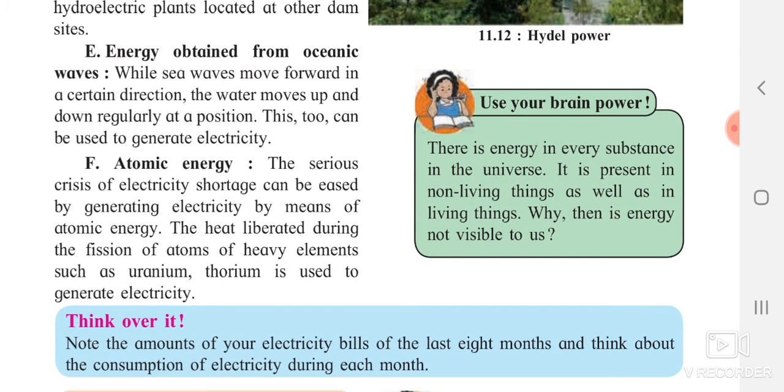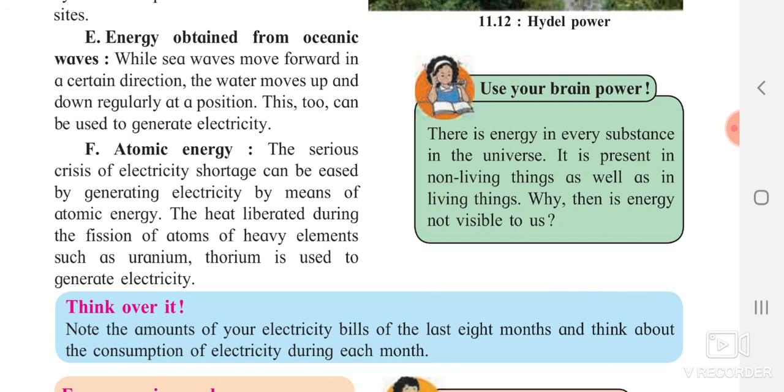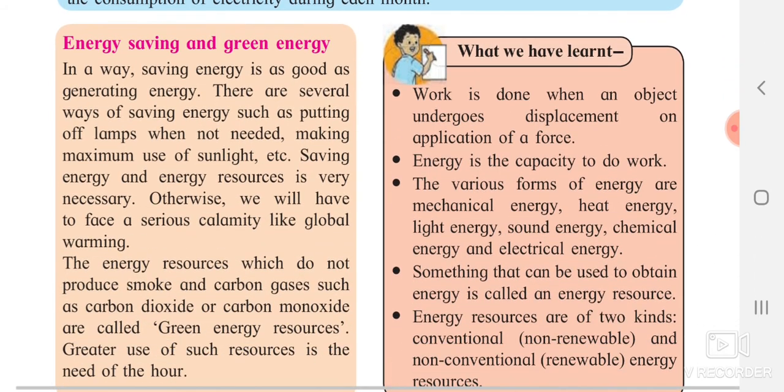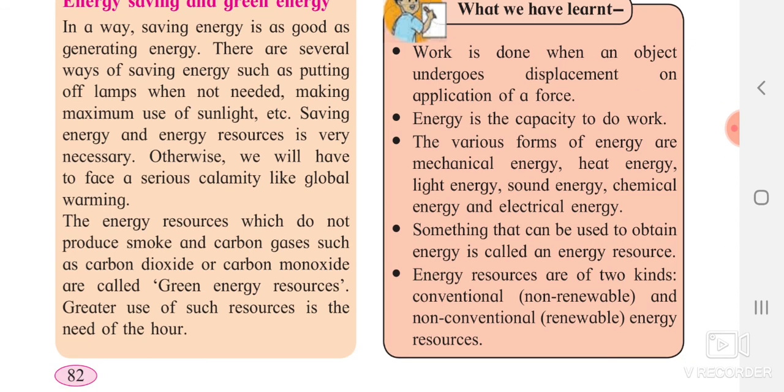And atomic energy is very dangerous, but still in use. We get it from uranium, thorium, these elements, which liberate heat in very large amounts. Always remember one thing: there is energy in every substance in the universe, and we are supposed to preserve it. Green energy means what? The energy which does not release smoke or harmful gases outside is said to be green energy resources. Always remember, take care of these resources. They are the need of the hour. They are very essential for your future.